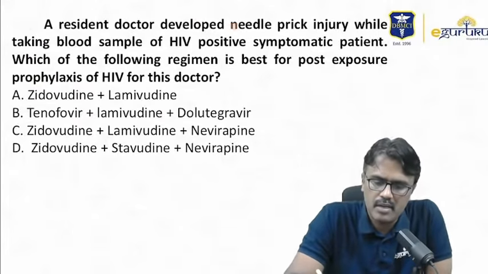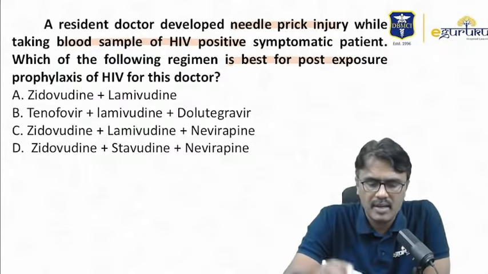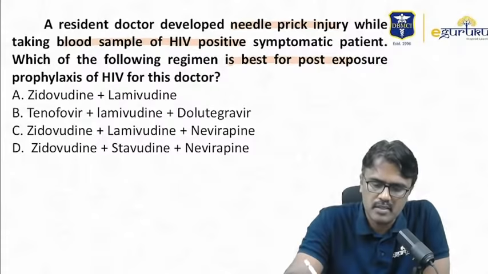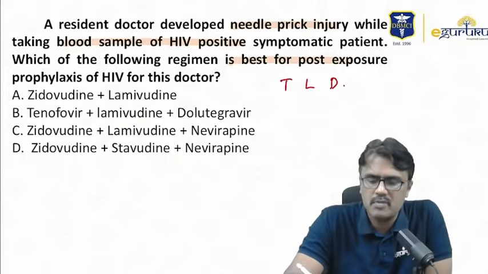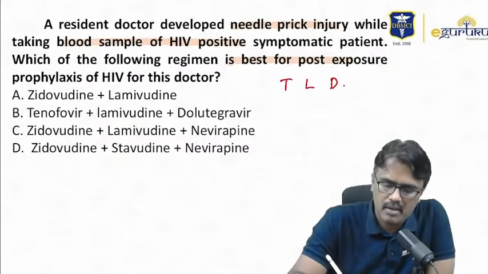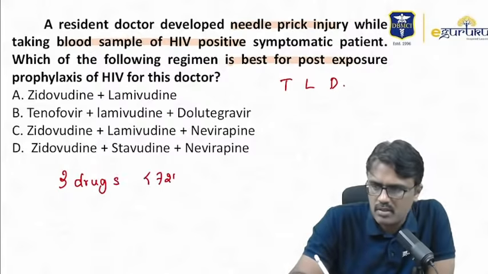Resident doctor developed needle prick injury while taking blood sample of HIV positive. Which of the following is best for post-exposure prophylaxis? Very, very important point. Now the guideline has changed. So post-exposure prophylaxis, what we prefer is the TLD regimen. Remember, minimum 3 drugs should be used and they should be used within 72 hours.